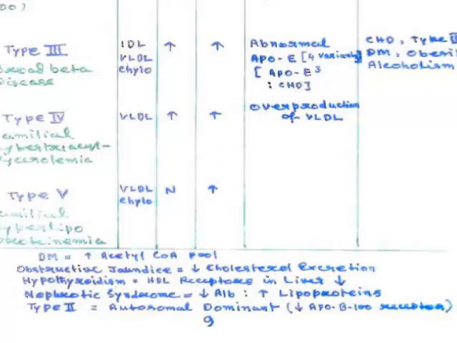Why are diabetes mellitus patients associated with hyperlipidemia? Mainly because of the increased acetyl-CoA pool. Because glucose is not able to enter the cells, energy has to be obtained by mobilizing excess fat, and this increases the acetyl-CoA pool, which causes hyperlipidemia.